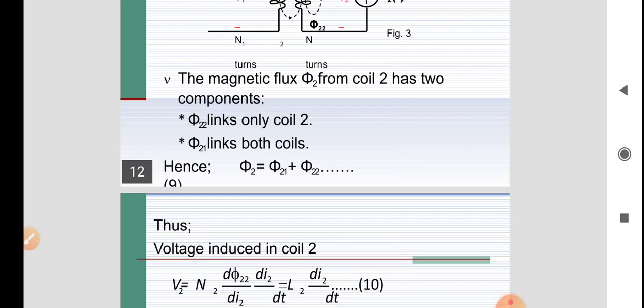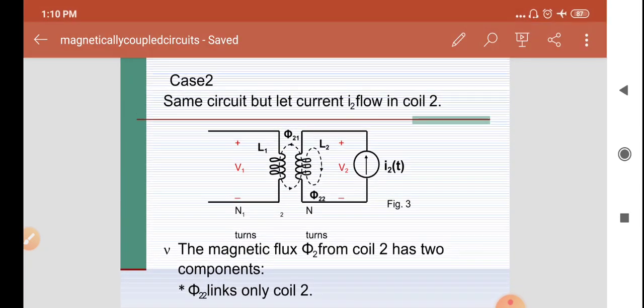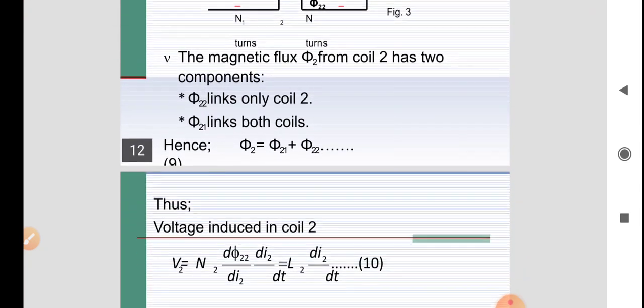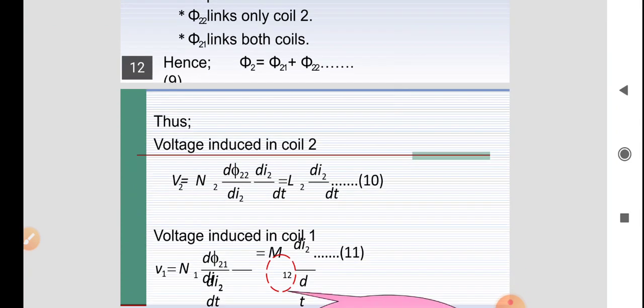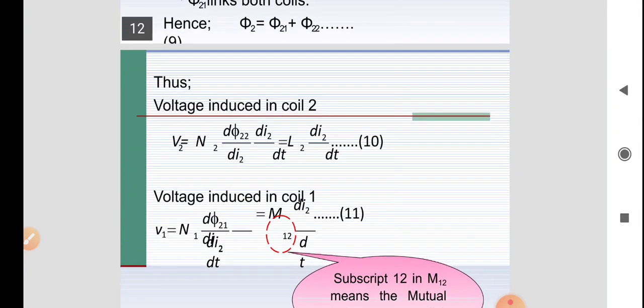So the total flux due to the second current is phi 2 equals phi 21 plus phi 22. As before, consider the voltage induced in coil 2, with N2 turns. The total flux there includes phi 22 and phi 21. First we write the self induced flux, followed by the mutually induced flux.